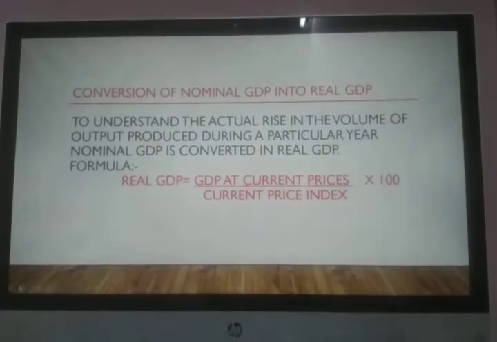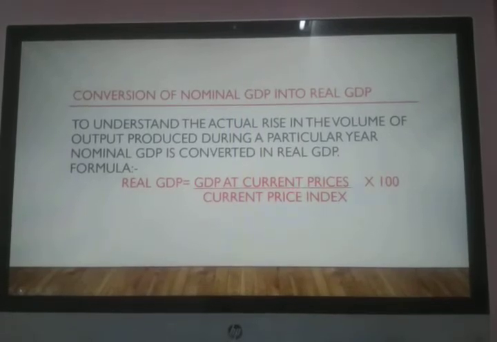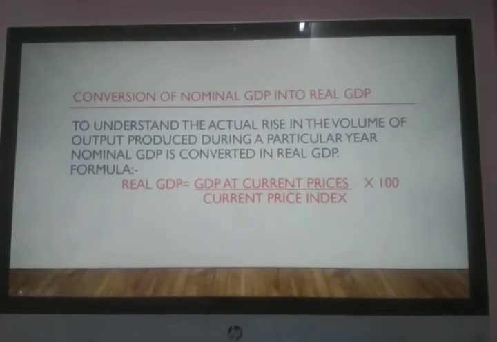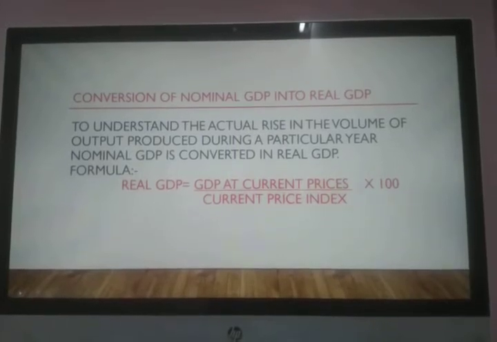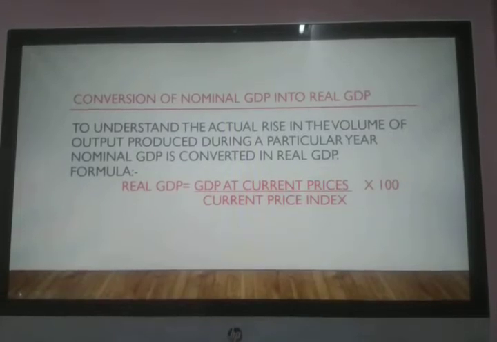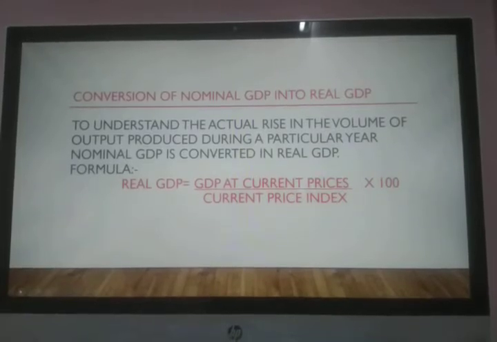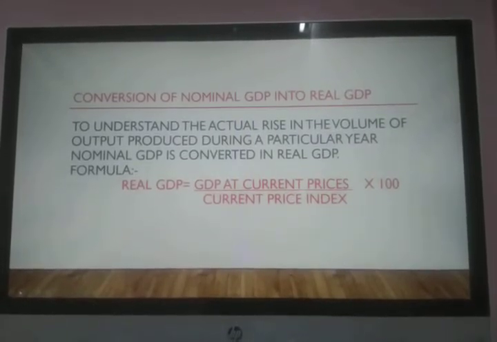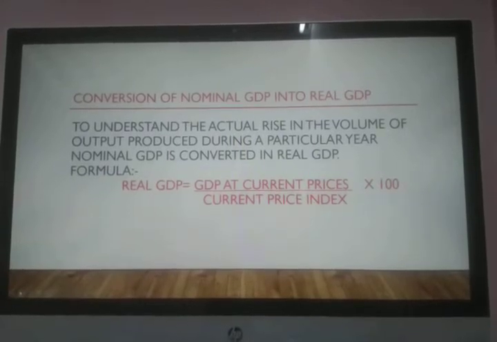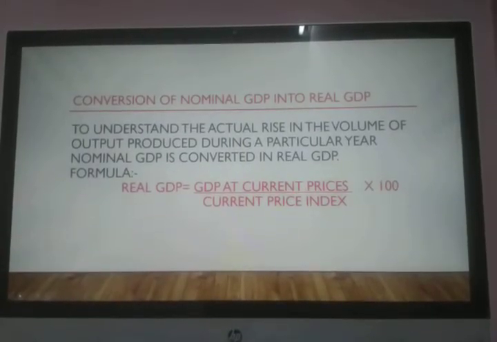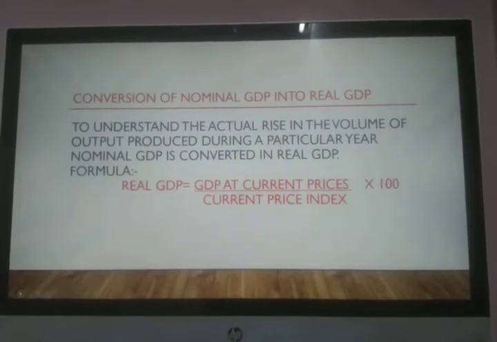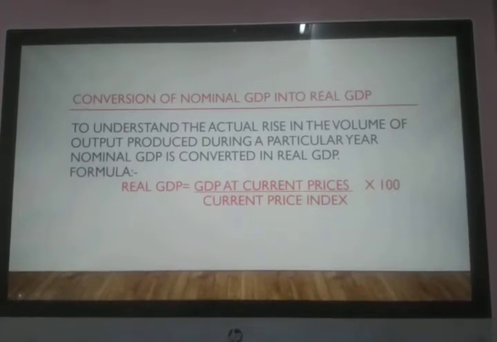So we need to calculate the GDP in real value, and that is done with the help of the formula: real GDP is equal to GDP at current prices upon current price index into 100. This current price index is actually the index number which is measured with the help of base year and current year's prices. You have already studied this in class 11. So this much is enough, that it is an index number. So this is the way to calculate real GDP.